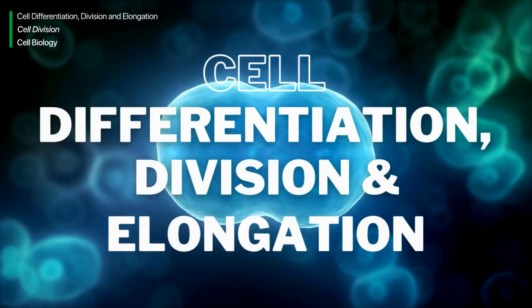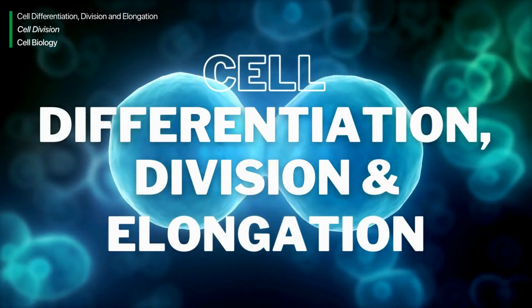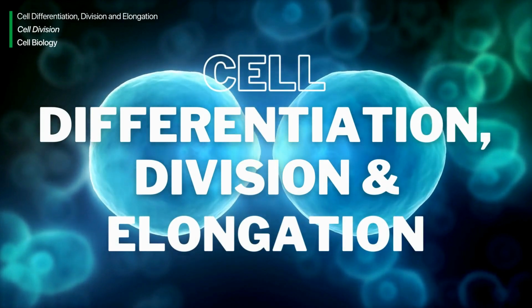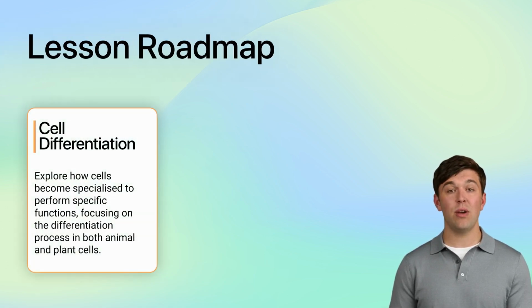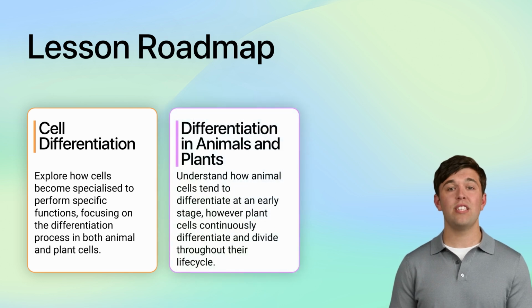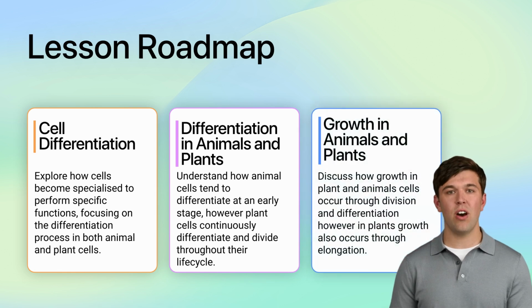Welcome to today's lesson on cell differentiation, division, and elongation. In this session, we will focus on cell differentiation. To become specialized, cells must differentiate. We will learn that animal cells tend to differentiate at an early stage, while plant cells continuously differentiate and divide. We will then explore how growth in plant cells occurs through elongation.